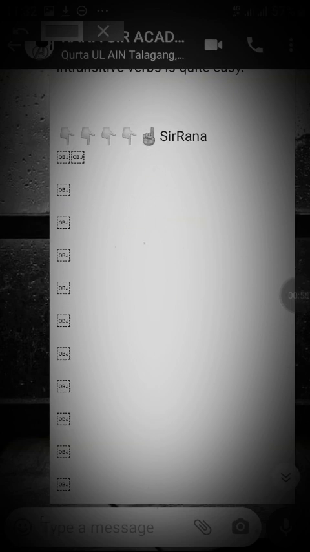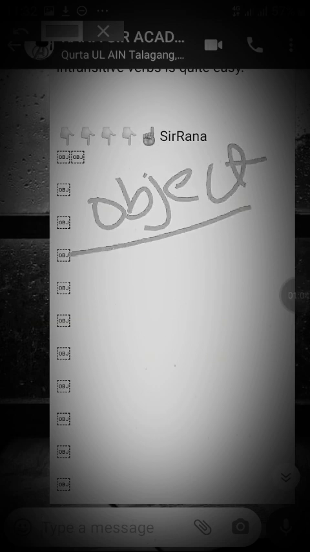If our verb is conveying meaning without an object, if it does not require an object, it will be known as an intransitive verb. So if it requires an object, then we call it a transitive verb.